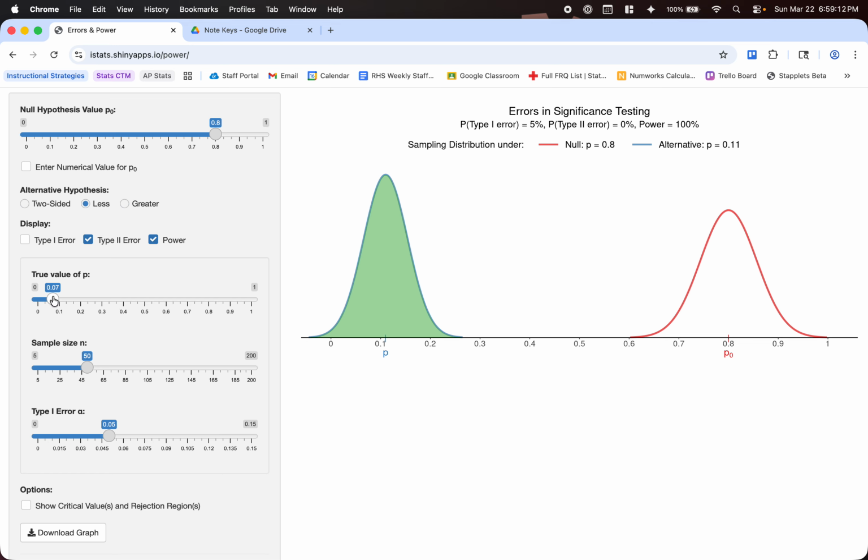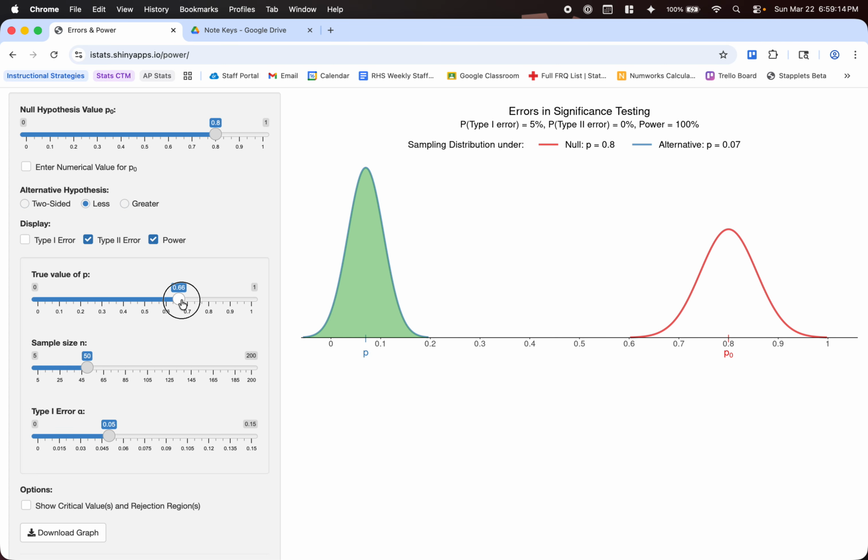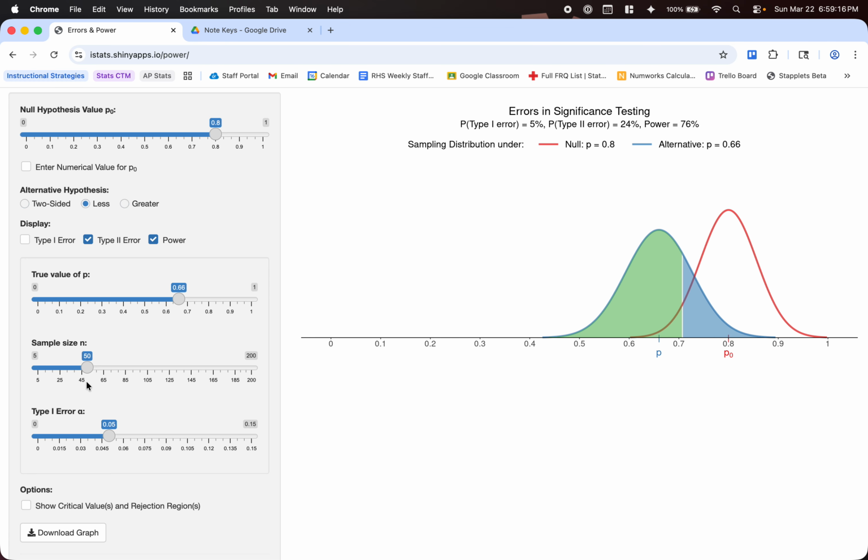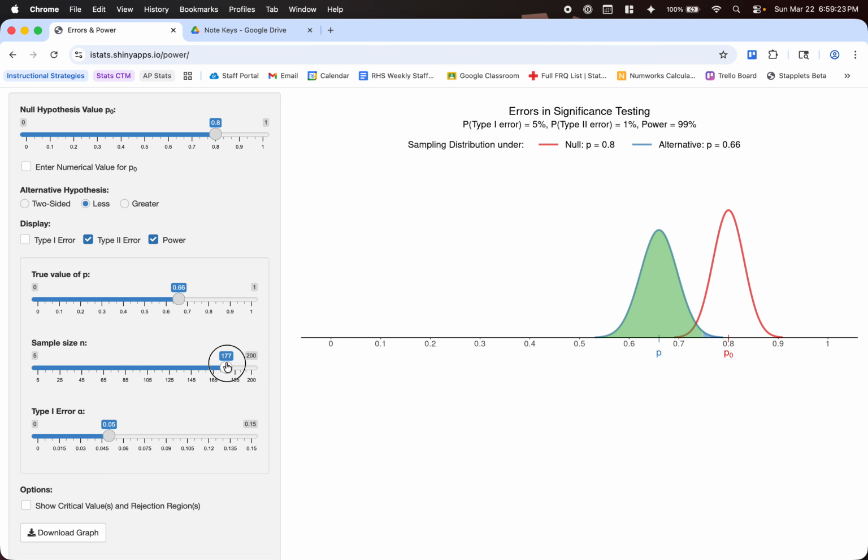When we look at the sample size, what's happening there, let's put this back to 0.66. Our lower variability in both distributions decreases the overlap. You can see here we have less overlap. We're not spreading further apart. There's just less overlap here.